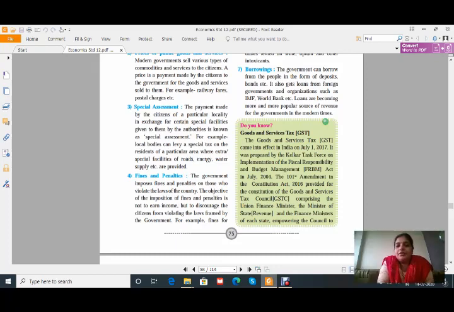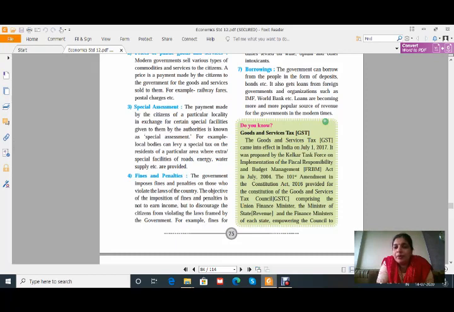Let us start with the next topic, that is GST, Goods and Service Tax. In the previous lecture, I already told you about the revenue collected by the government from the taxes, and now it's only one tax levied, that is GST, Goods and Service Tax, which comes under the indirect taxes, and the Goods and Service Tax came into effect in India on July 1, 2017.